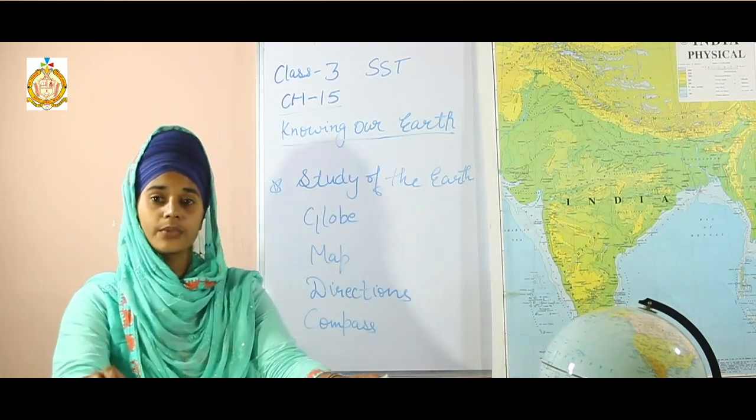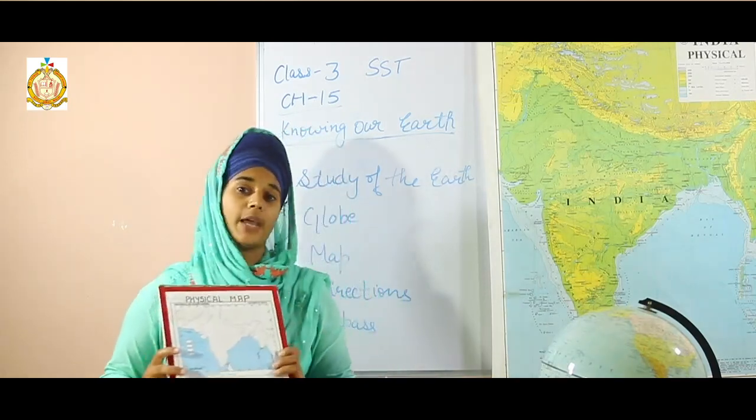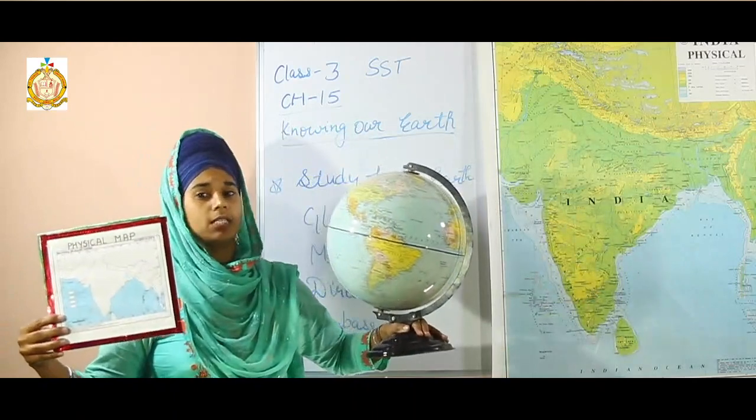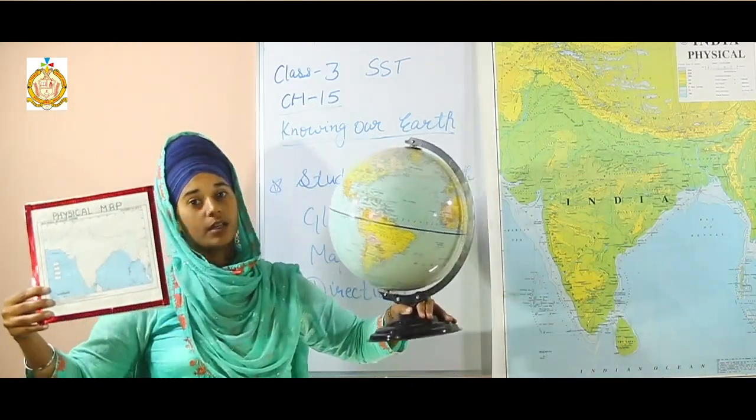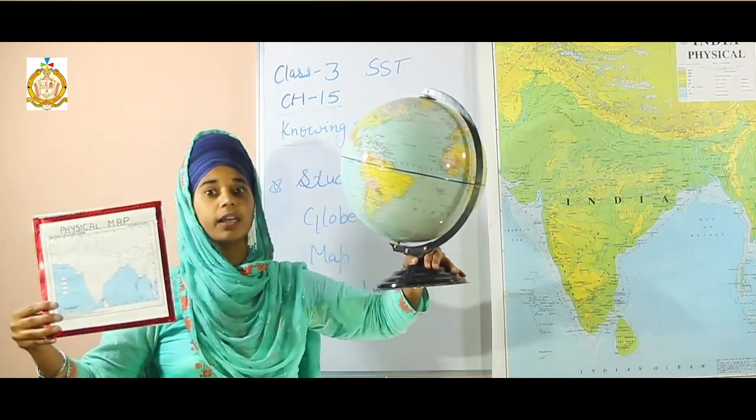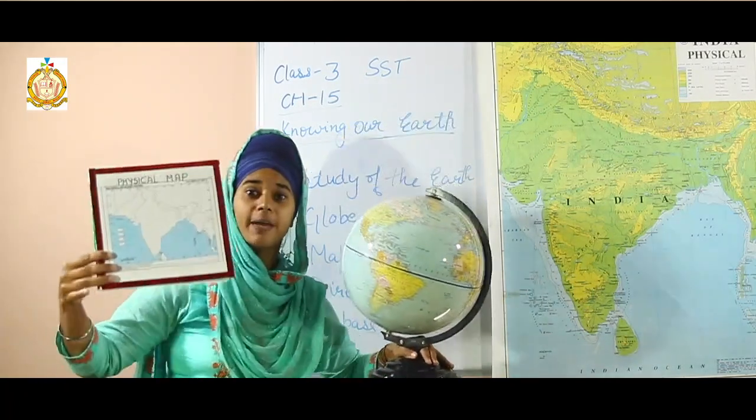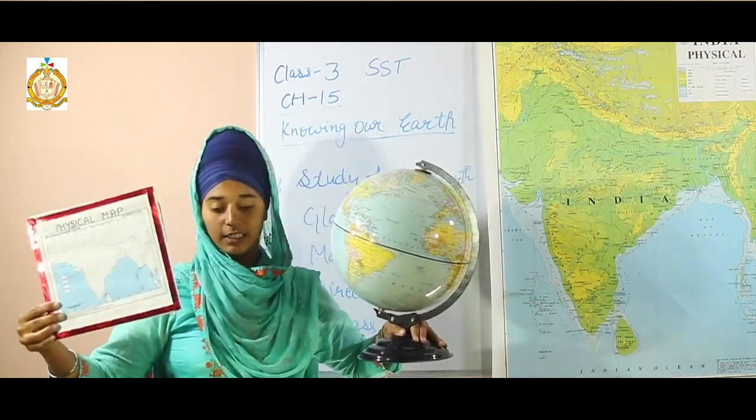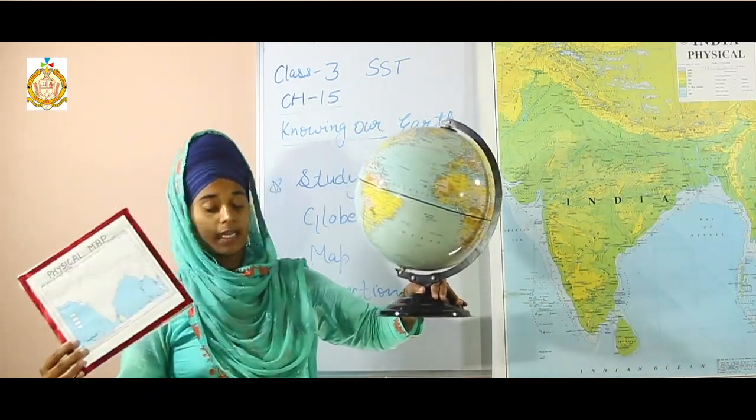Okay, now let's differentiate between globe and map. What is the difference between map and globe? You have seen both things. It is a globe and it is a map. Tell me the difference between the two. Yes, the globe is very big in size, and we cannot carry it easily, but the maps which are very small we can carry easily.